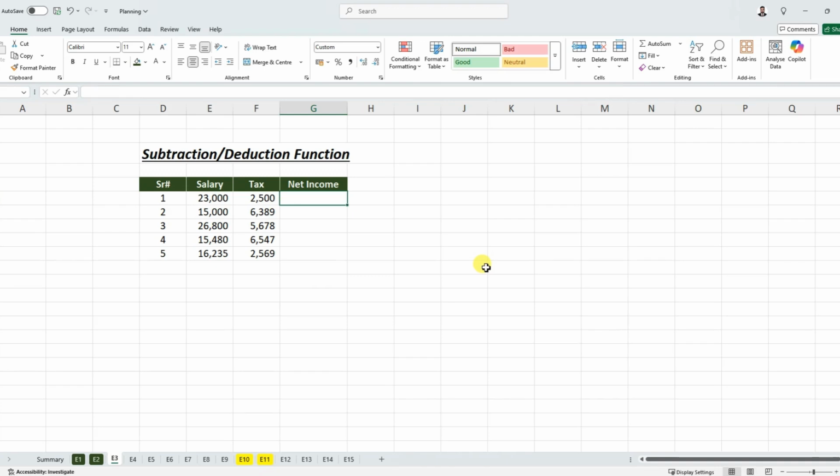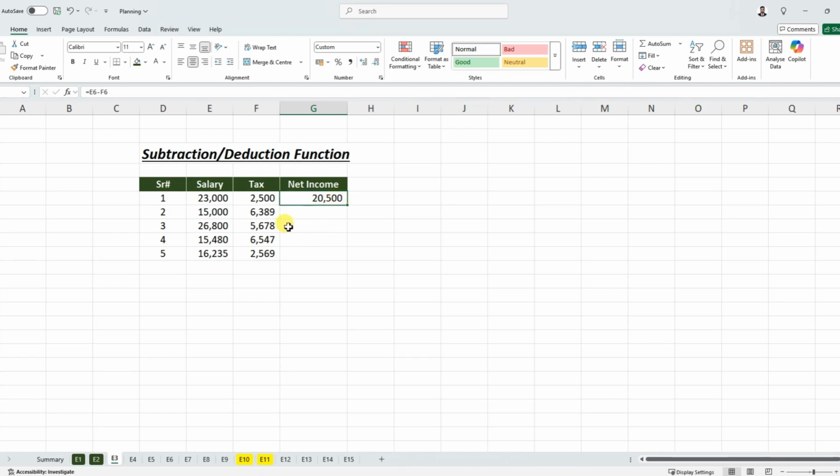So it starts with equal to. I click on this cell, it will pick its reference number, then the minus sign, and then this cell reference, press enter. So it will deduct the tax from the salary and will give me the net income amount.